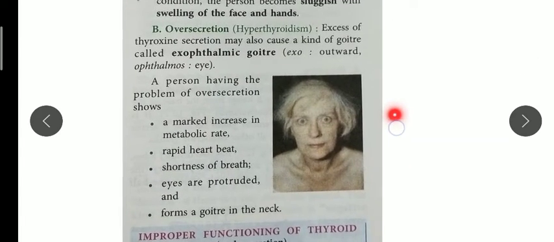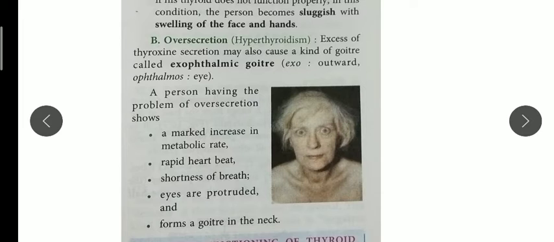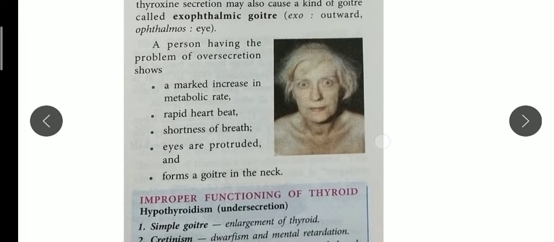Now, what will happen with over secretion? You can see this lady's picture. Over secretion is called hyperthyroidism. Excess thyroxine causes another kind of goiter, called exophthalmic goiter. The person shows some symptoms: increased heartbeat, shortness of breath, and a marked increase in metabolic rate.